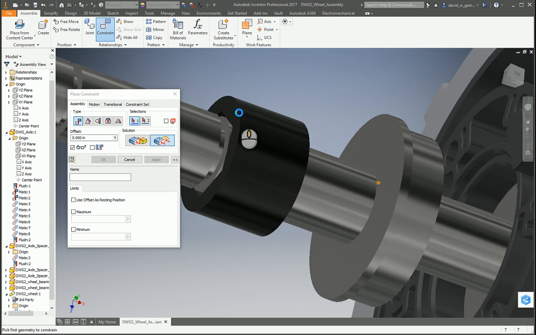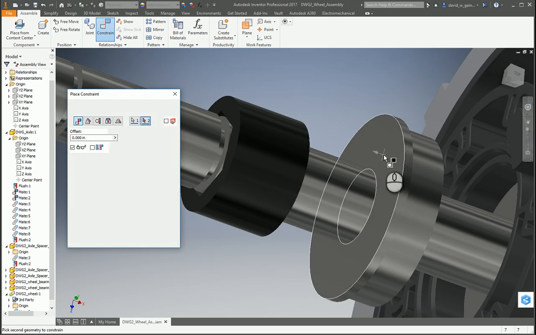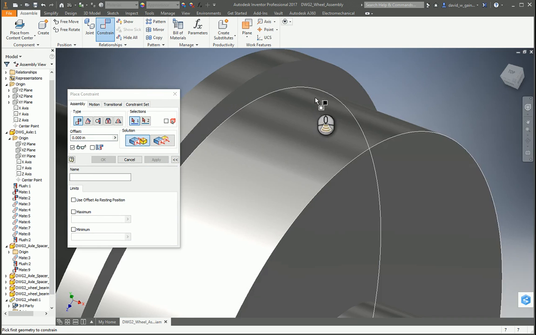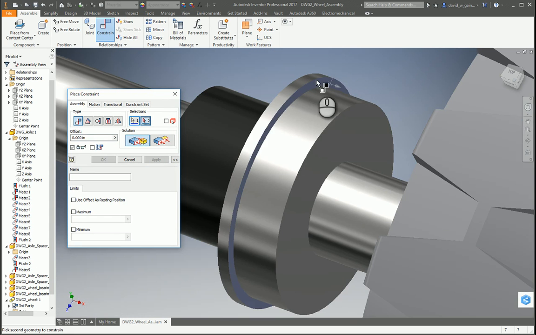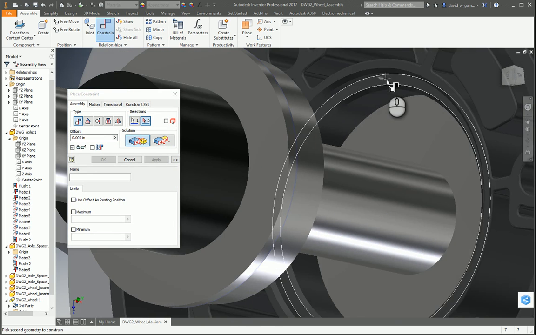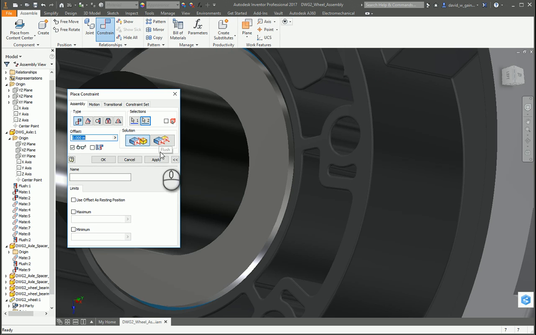I'm going to apply that, and then I'm going to do a mate command in between the face of the bearing and the face of the long axle spacer. Apply that. Then I'm going to come in and touch the shoulder on the bearing and go into the bearing pocket, and now we'll see the wheel jump.